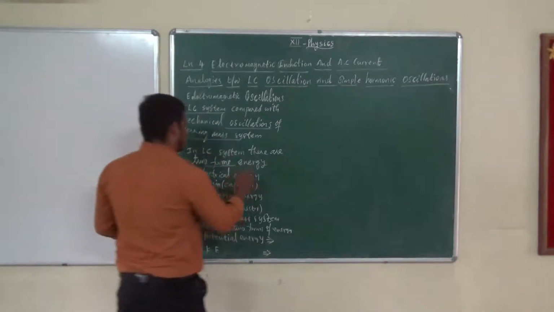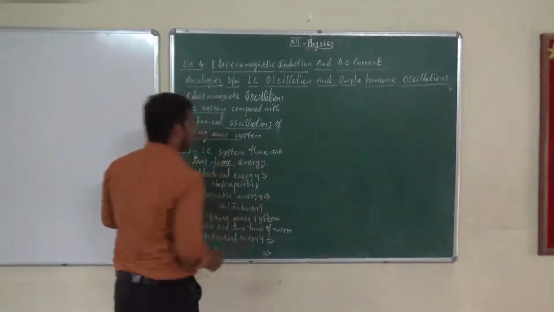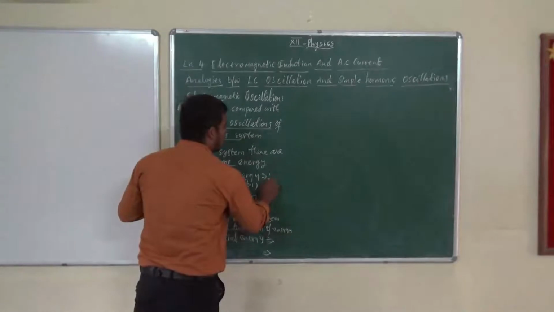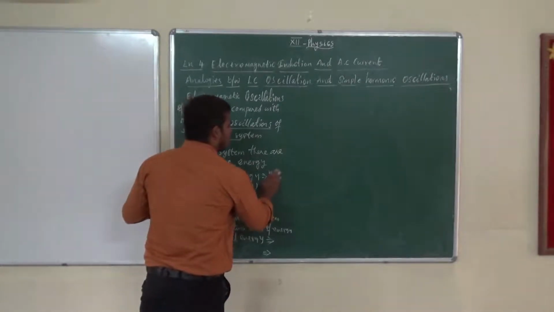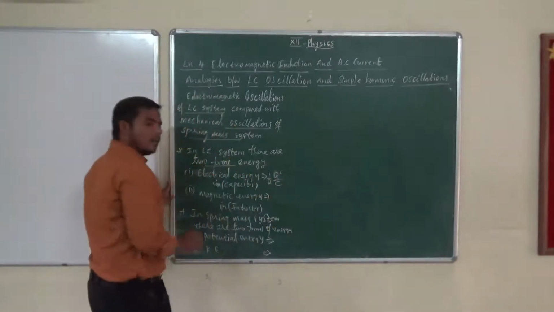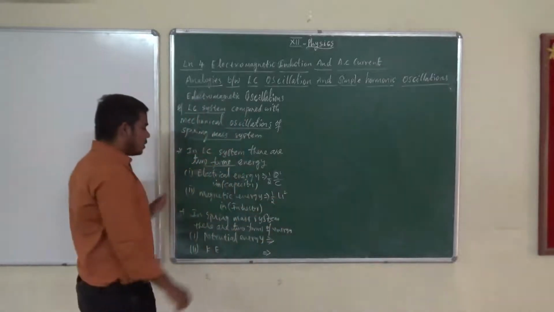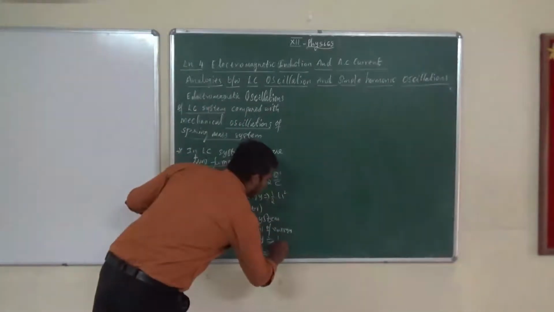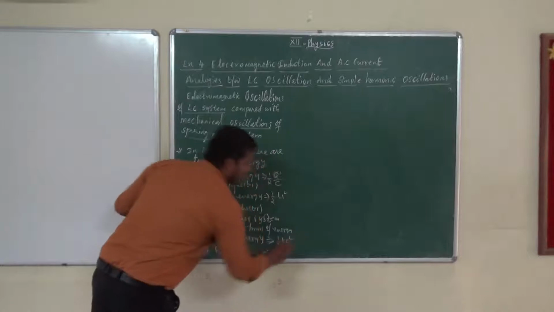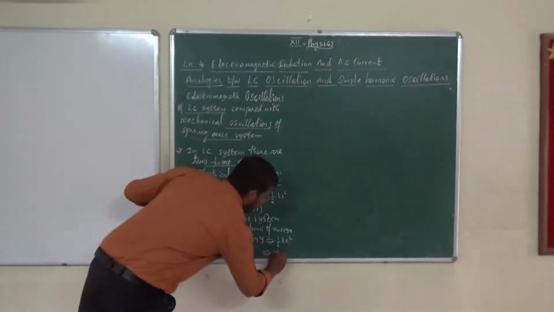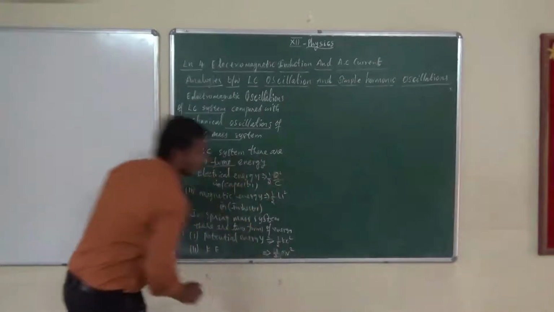So see, I'll write the equations. Electrical energy is 1 by 2 Q square by C. Magnetic energy is 1 by 2 Li square. So here also potential energy is 1 by 2 Kx square, and kinetic energy is 1 by 2 mv square.